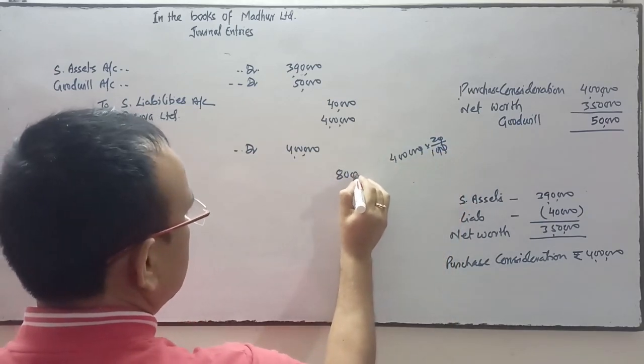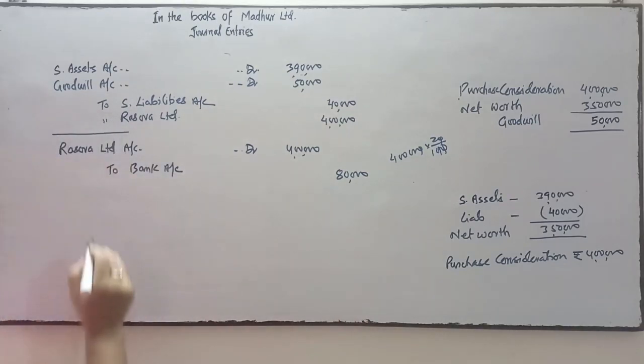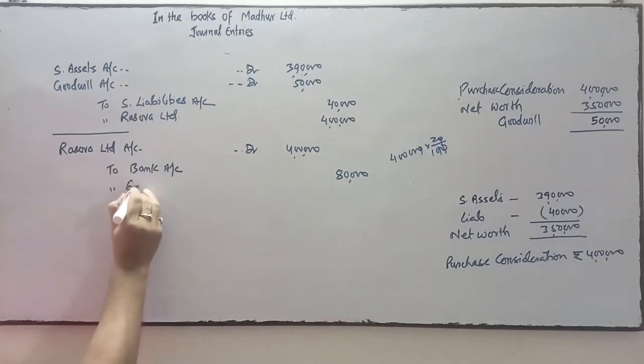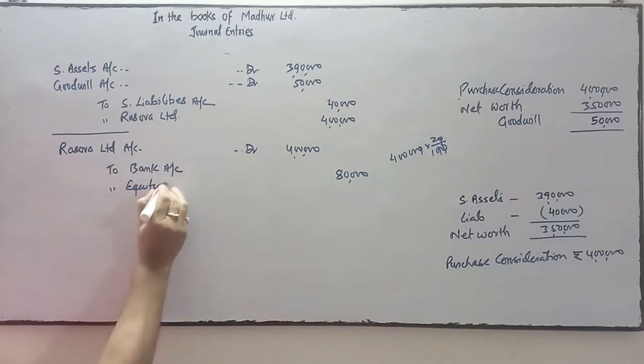So 80,000 is paid by check, and for the remaining they issue the equity share capital.